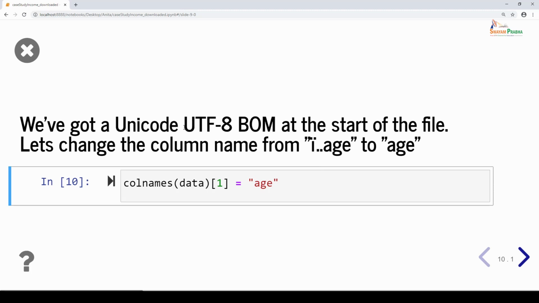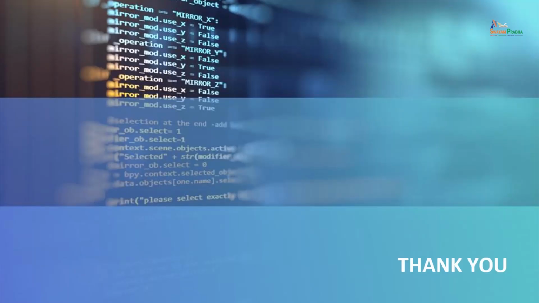There are several ways to get rid of any variable which is being read with this extra character. So this is one of them, you can also use others. So now we got the data, and we know that there were some missing values in the form of question marks. We've gone back and read the data properly by considering all the question marks as NA.